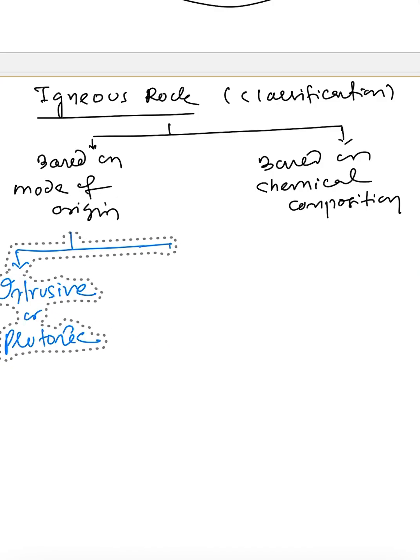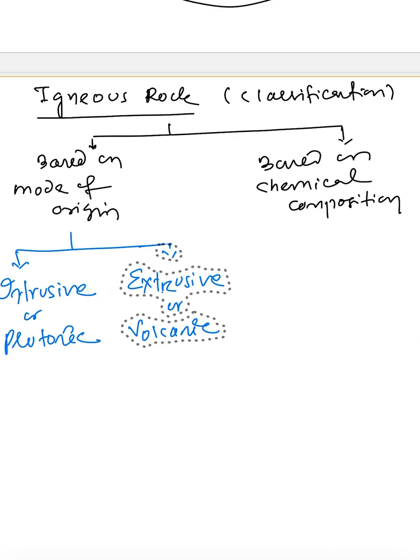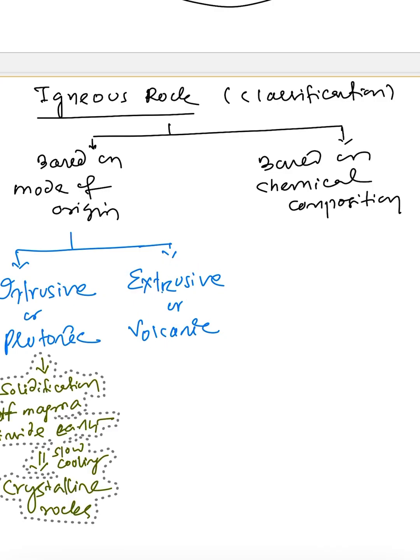In the case of intrusive rock, where the lava solidifies inside the earth, it is a slow process. As it is a slow process, the rock is crystalline in nature. But in the case of extrusive or volcanic rock, where the lava cools down over the surface, there is a rapid cooling process, so a glassy structure will be there.